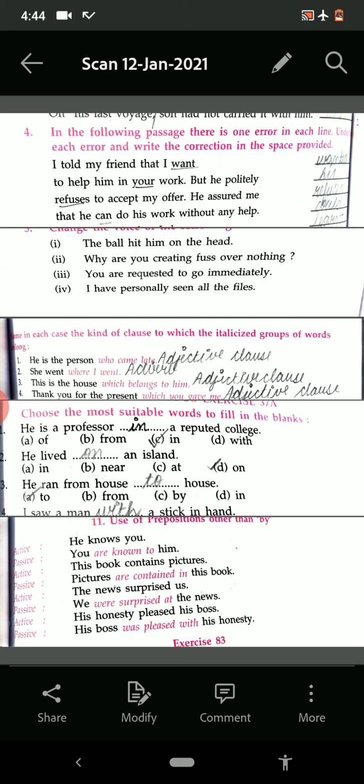First of all, let us see the first question in grammar, that is editing, meaning error finding. There is one mistake in the paragraph given below, and you have to underline the mistake and write the correction in the space provided. Now see the first line.